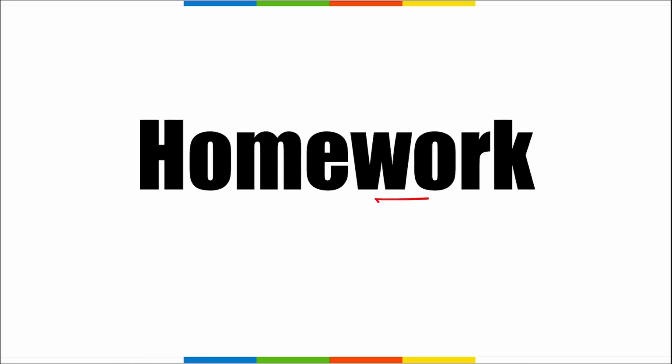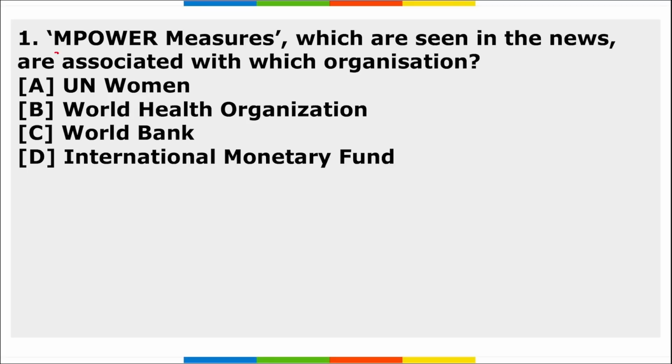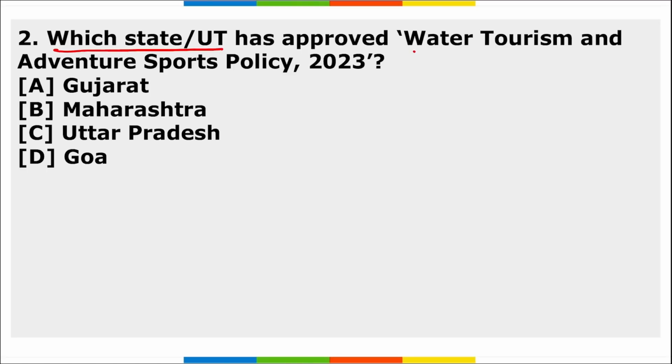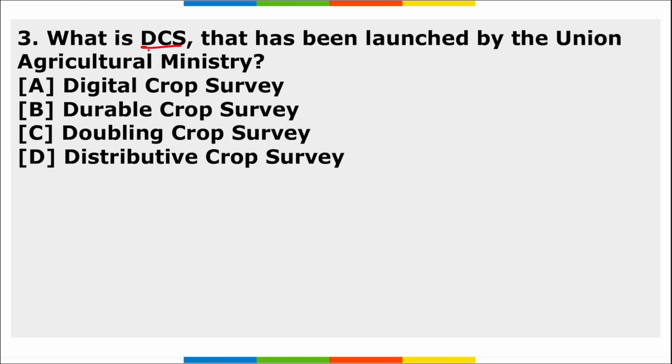Now friends, let's move to the homework section. First, Empower measures which are seen in the news are associated with which organization? Next, which state or UT has approved the Water Tourism and Adventure Sports Policy 2023? Next, what is DCS that has been launched by the Union Agriculture Minister?